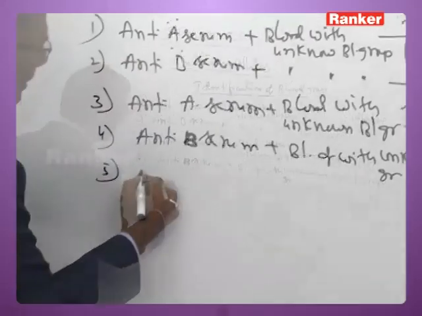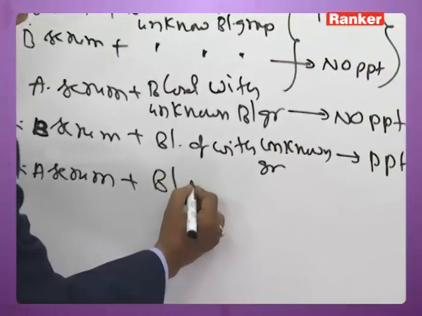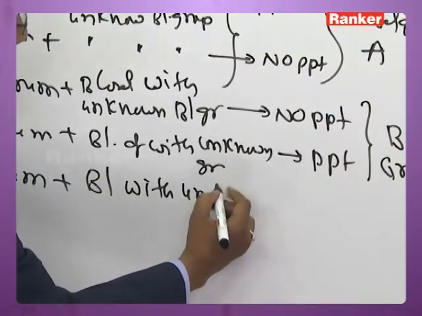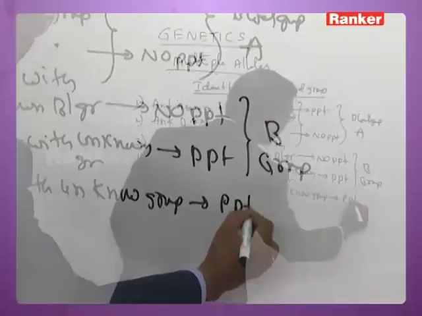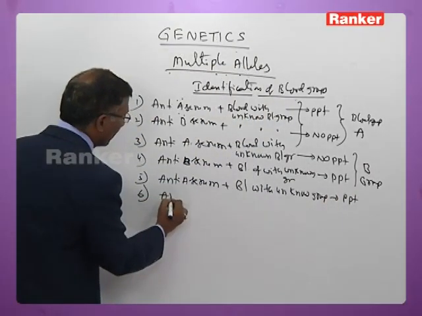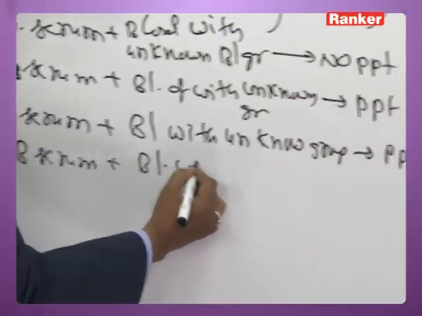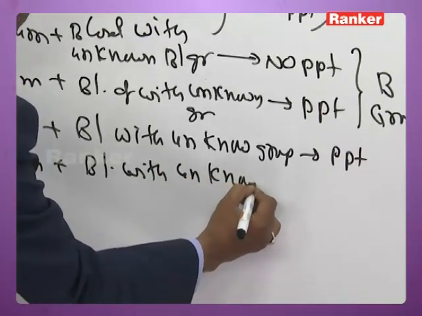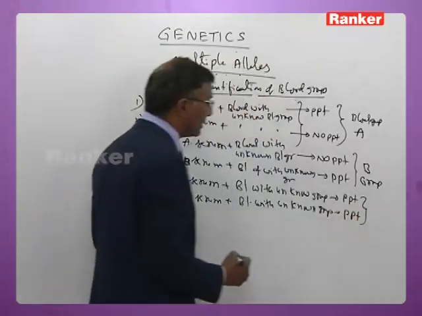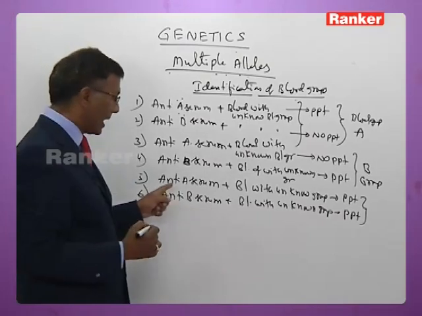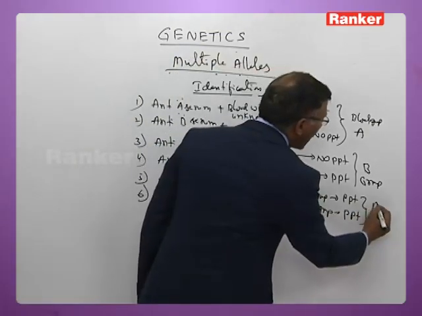The same way, anti-A serum is mixed with the blood with unknown group, there is a PPT with anti-A serum. With the anti-B serum also, there is a PPT. So if there is a PPT with both anti-A serum and anti-B serum, then blood group is confirmed as AB group.